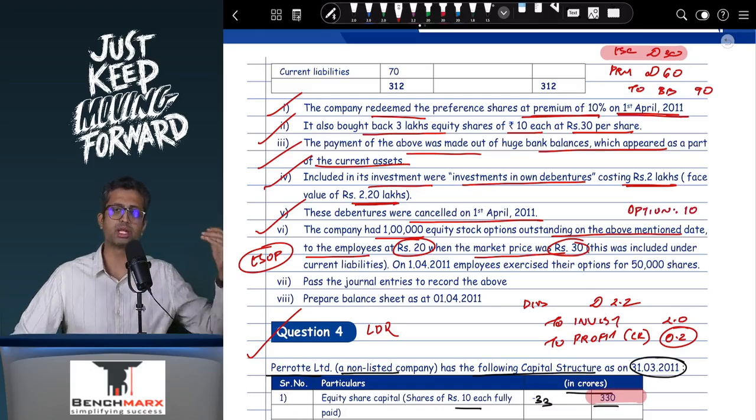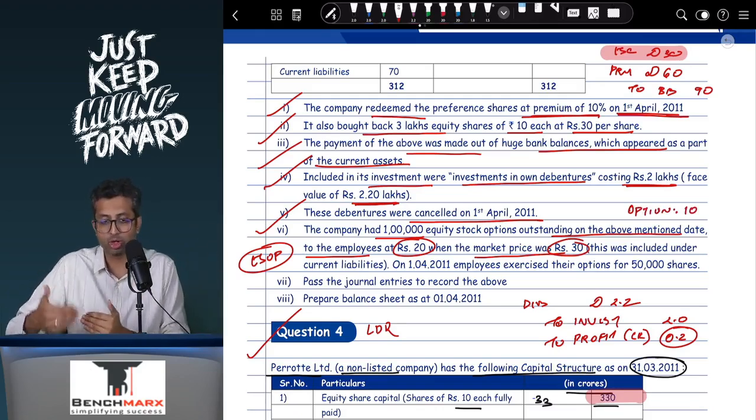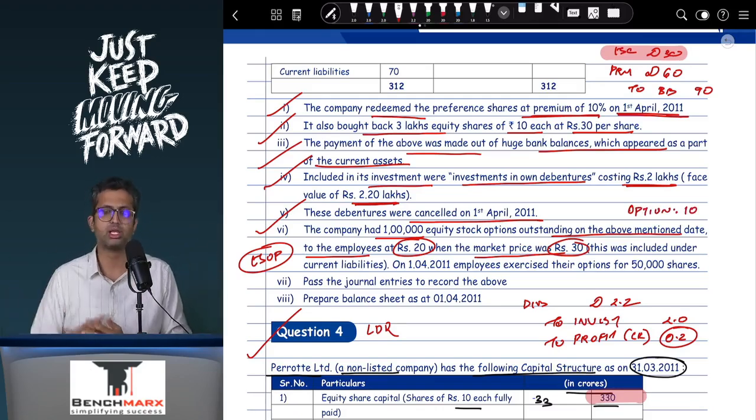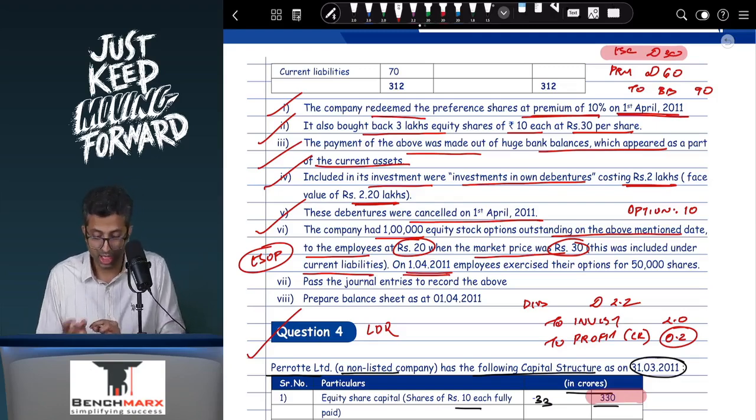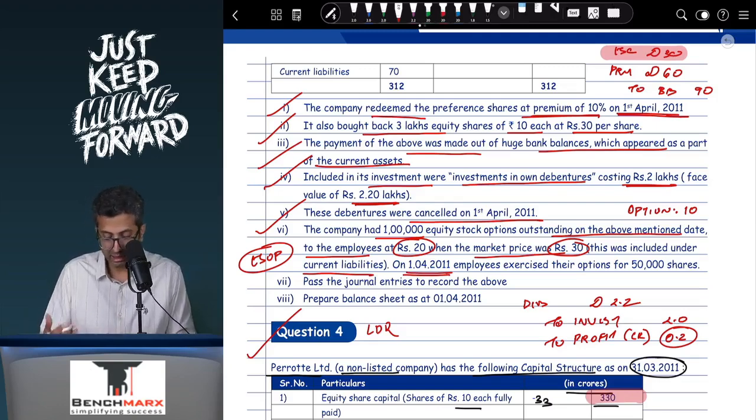And as per the guidance note on share-based payment, you will record this 10 rupees over, let us say, the 3-year time or the number of years the employee is going to render service, which was included under the current liabilities. So maybe 10 rupees per option into 1 lakh such options, that is maybe 10 lakh rupees was included within current liabilities. On 1st April 2011, employees exercise their options for 50,000 shares.